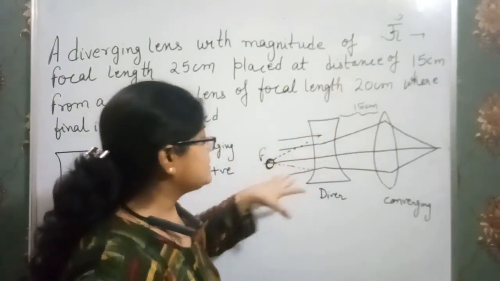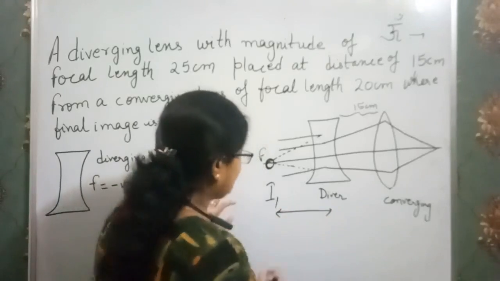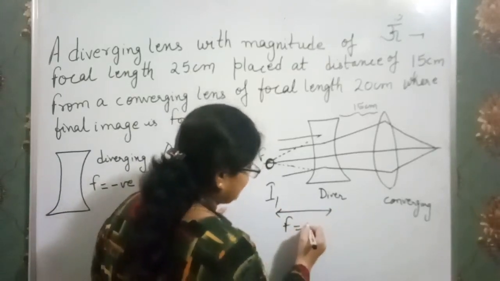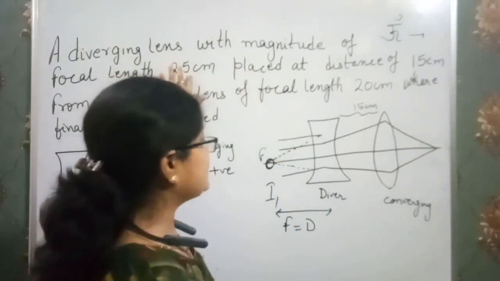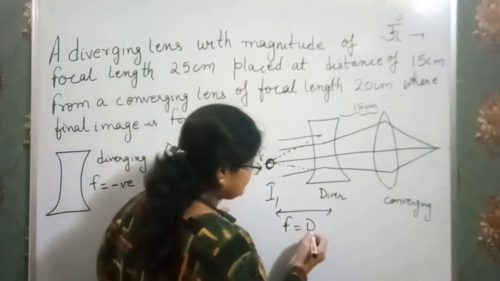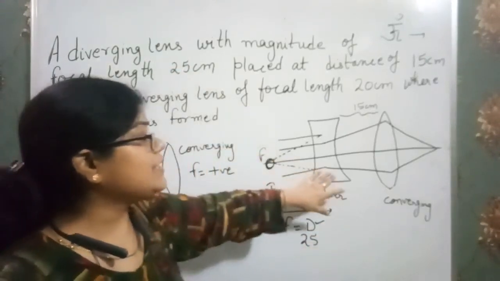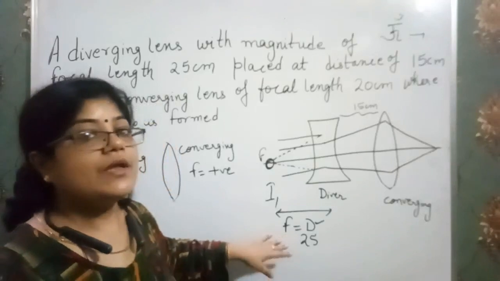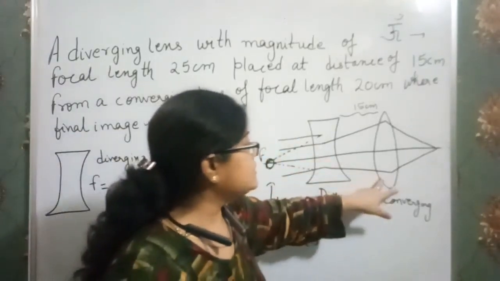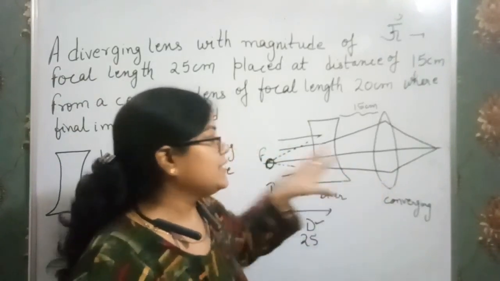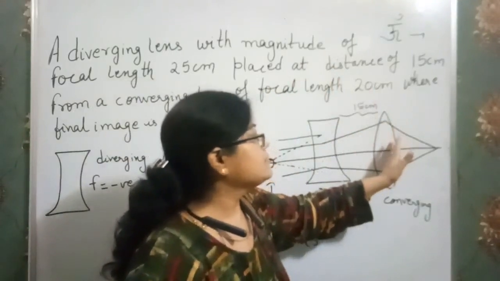And the distance of this image from the diverging lens is what? This is the focal length of the diverging lens, and the focal length of the diverging lens is 25 centimeter. The distance from the image to the diverging lens is 25 centimeter. And then the distance between this image and the second lens is the object distance for the second lens.